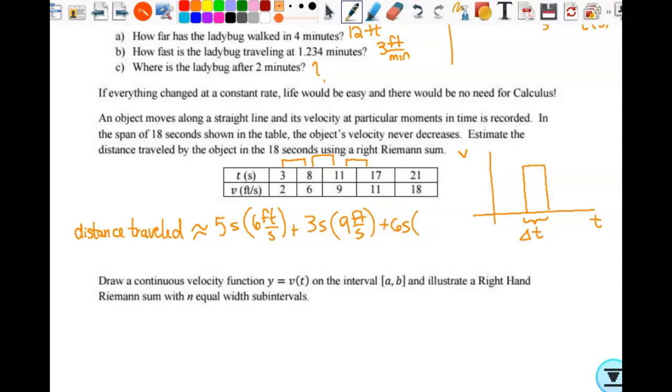And the height? 11 feet per second. And our fourth rectangle, 4 seconds times 18 feet per second. Everybody okay there? Okay.